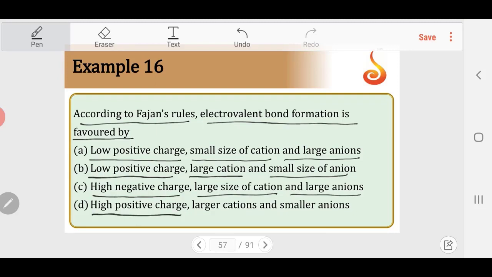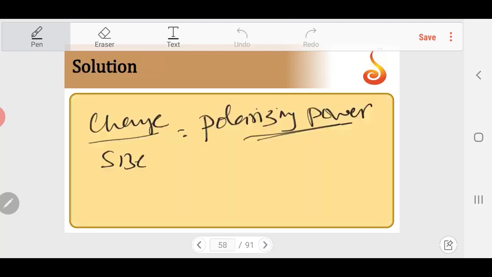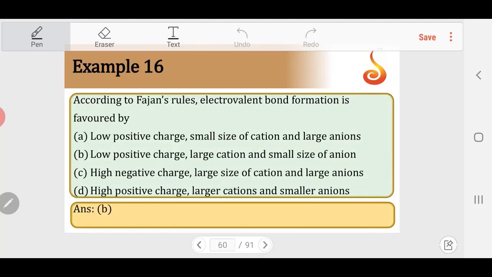So according to the given options, it should be low positive charge, large cation and small size of anion. Option B should be the right answer. So Fajan's rule says the smaller the size of the cation, the higher the polarizing power, that is, the charge by size ratio is higher, polarizing power is high, and it will give predominantly covalent compounds.